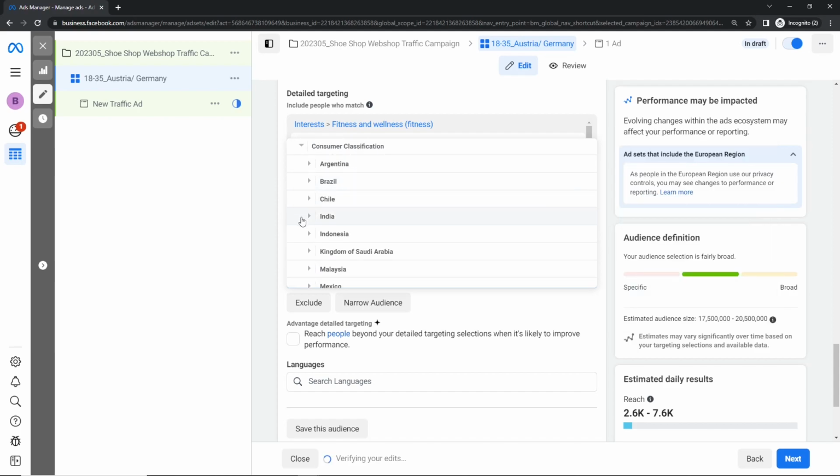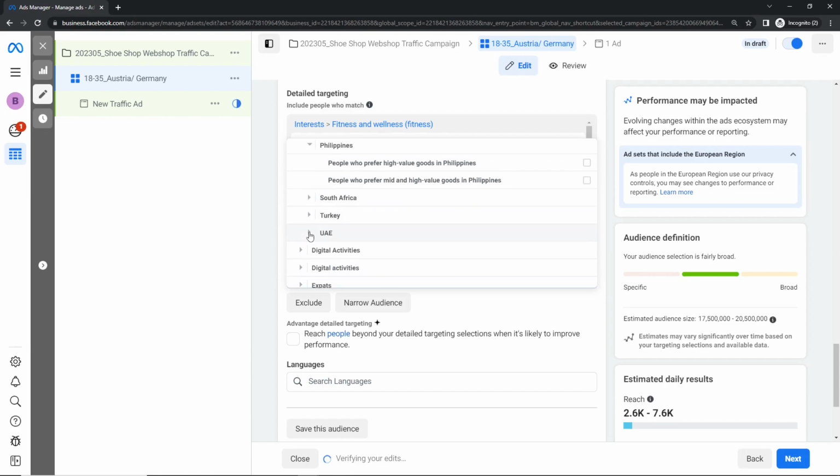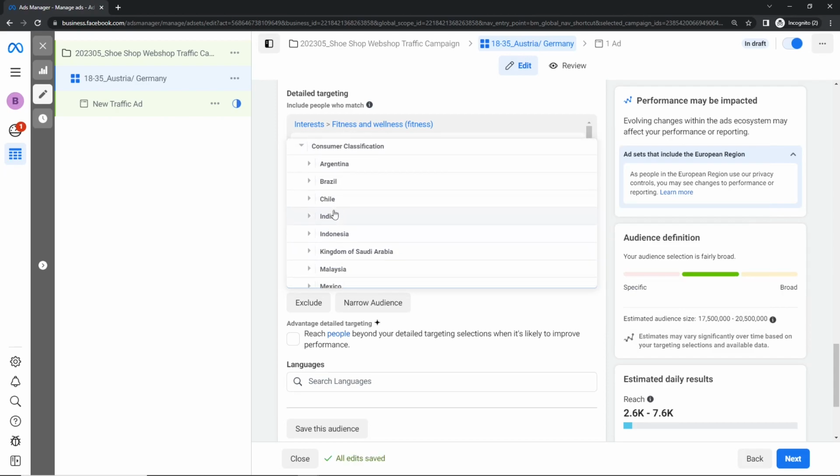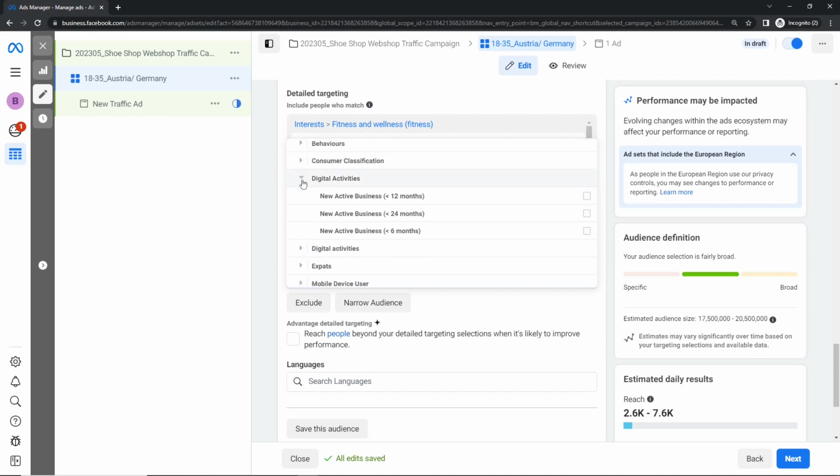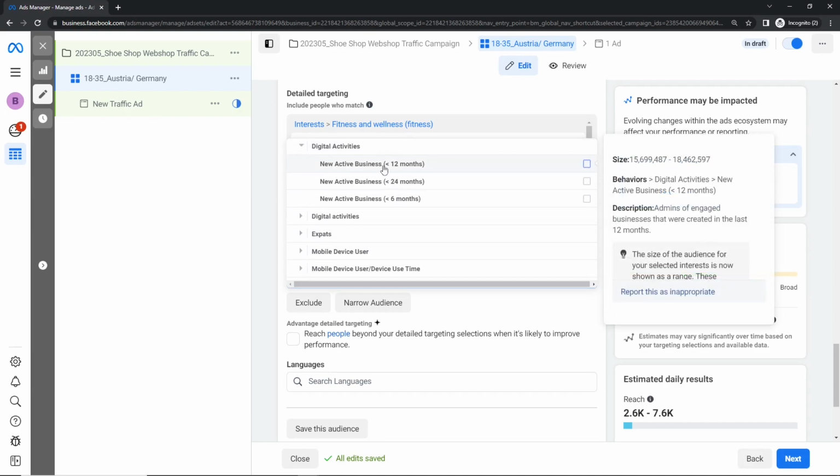Consumer classification, Philippines maybe, people who prefer high value goods in Philippines, or maybe it's an Austrian store, people who prefer stuff from Europe, whatever. Digital activities, new active business last 12 or 24 months maybe.